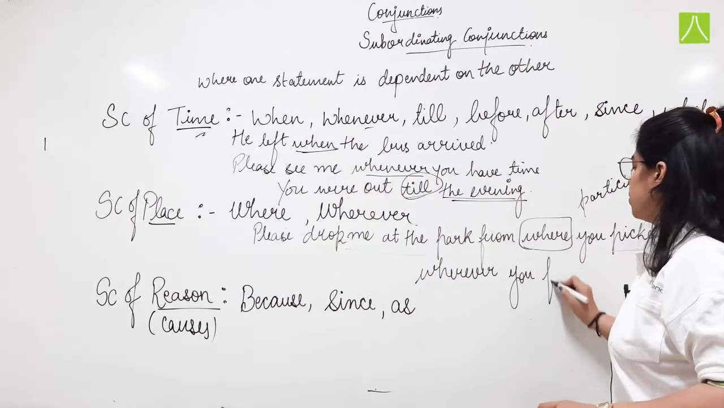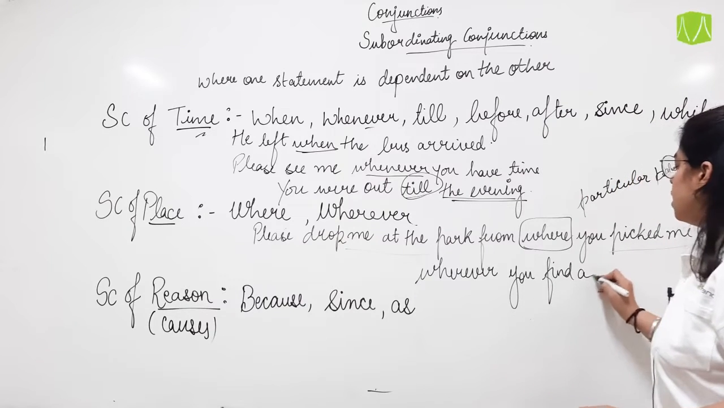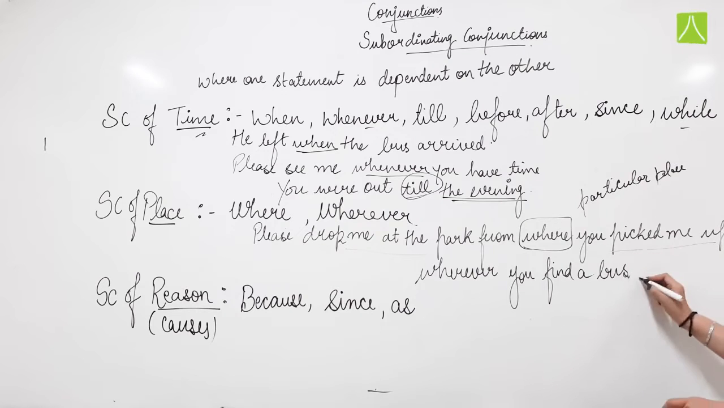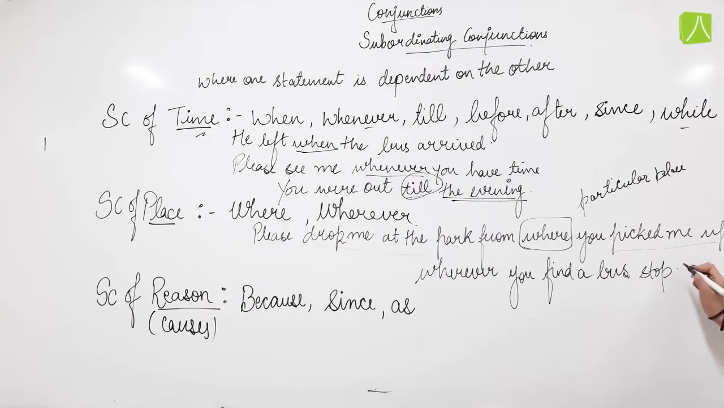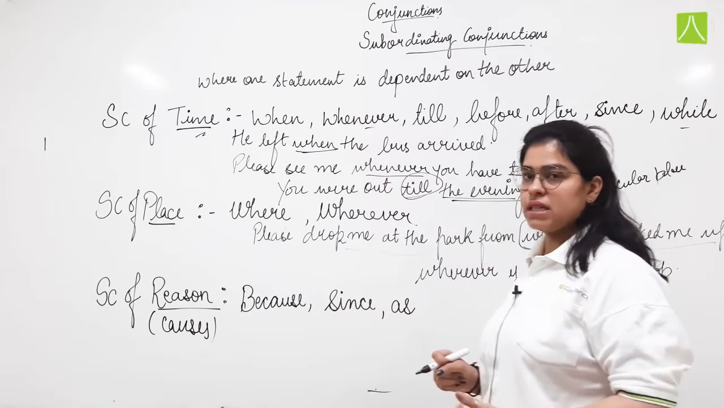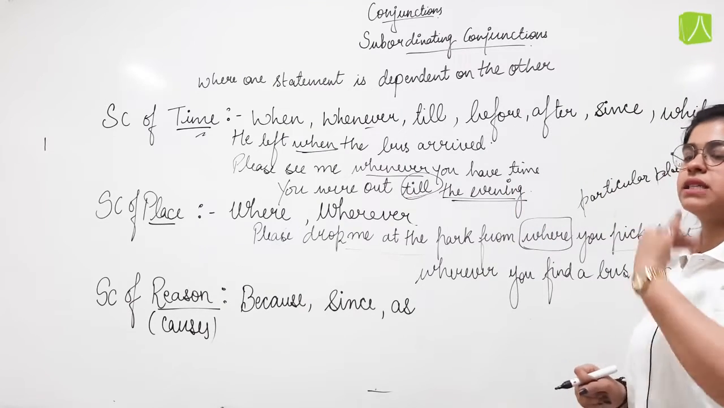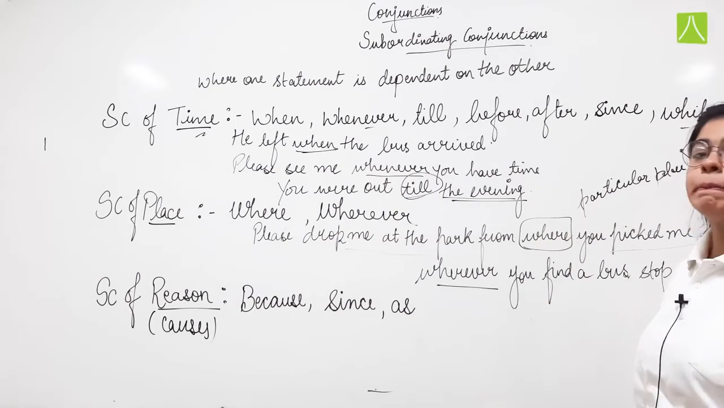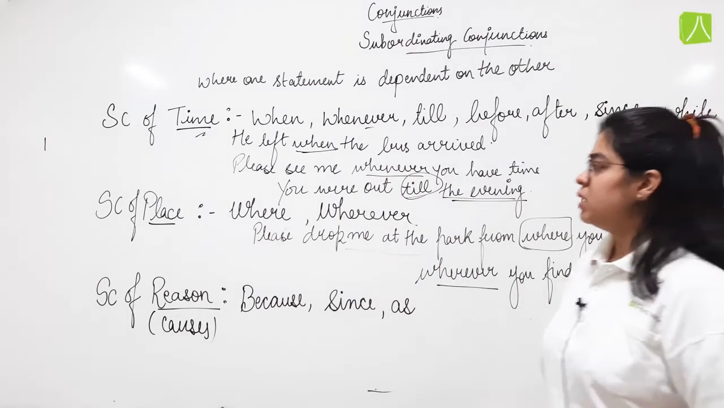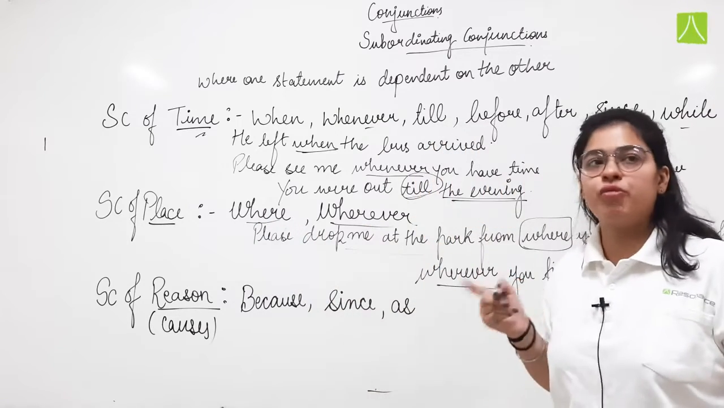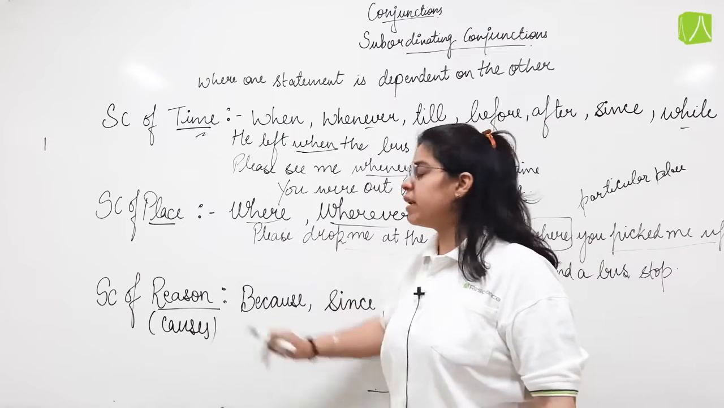wherever you find a bus stop. So wherever there is a bus stop, either close to us, nearby us, or far away, you are supposed to drop me wherever you find a bus stop. Now these two are the subordinating conjunctions of place. Now let us talk about reason.